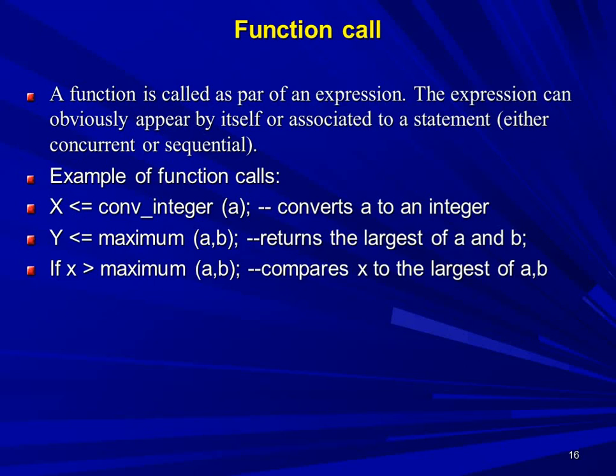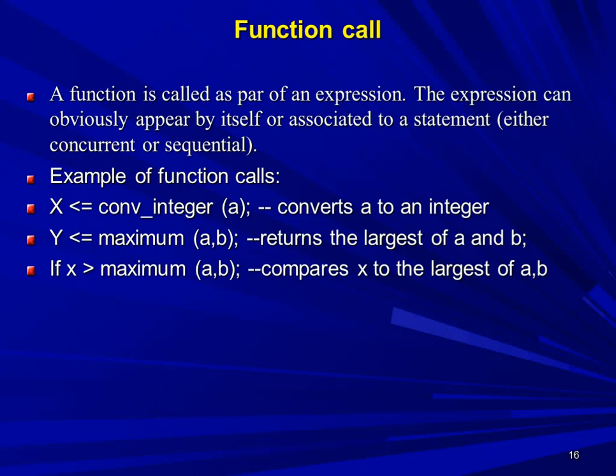In the second statement, y is assigned maximum of a comma b. Here maximum a comma b is a function and it will calculate the largest value out of the two inputs a and b, and this value is assigned to y.